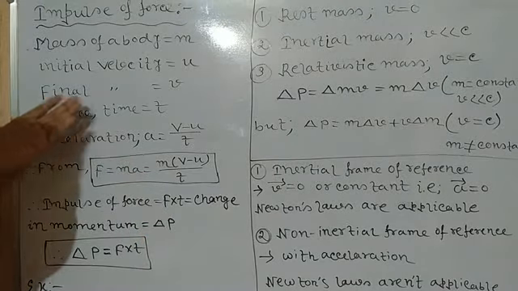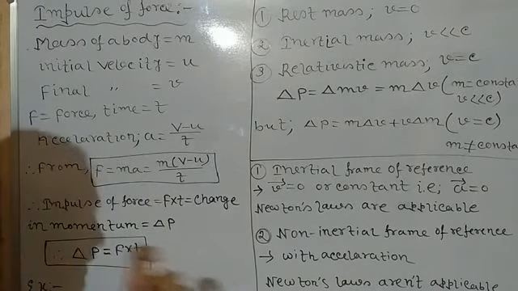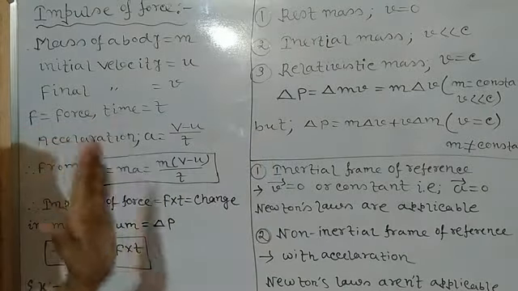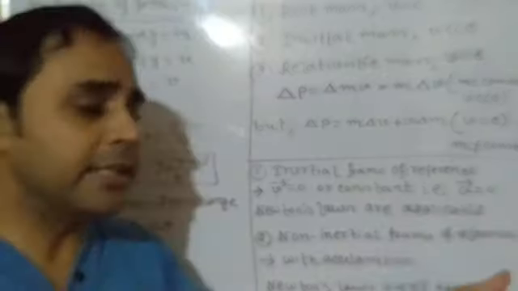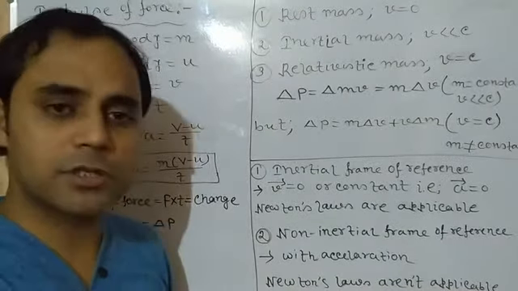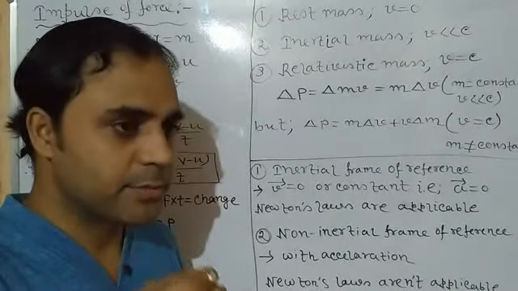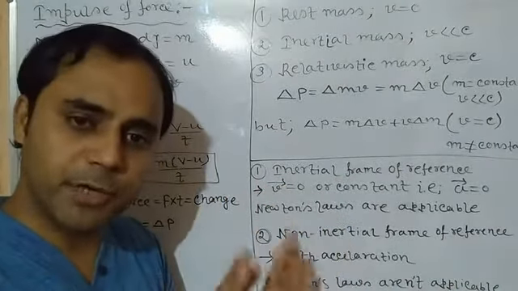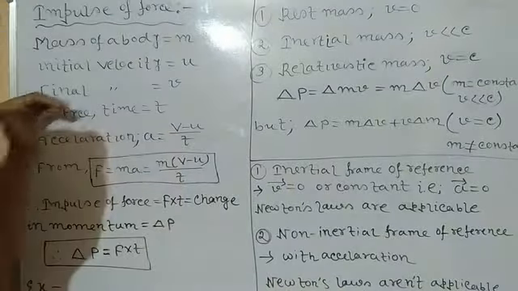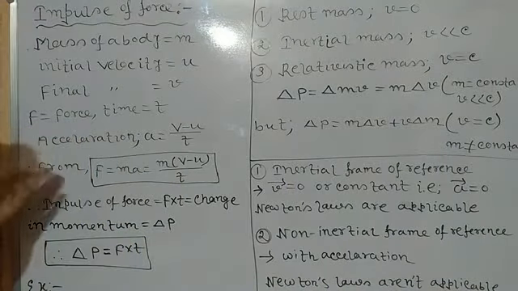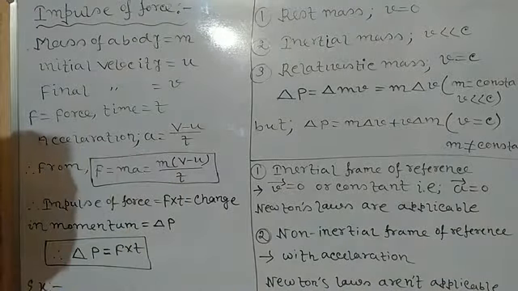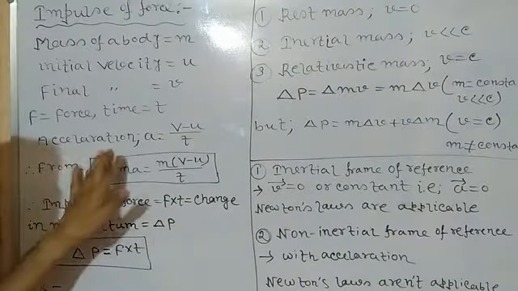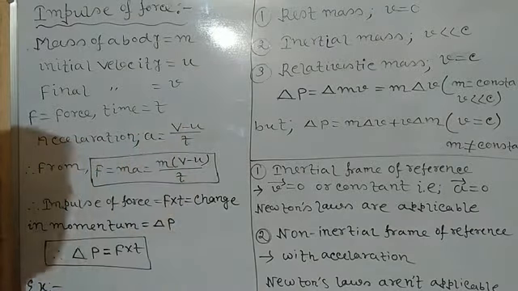and it is moving with a uniform velocity u, and its final velocity is v. A force is applied for some time t. Its velocity may increase or decrease: by applying force, its velocity may be increased, or by applying force, its velocity may be reduced. So final velocity is v. Here we will assume that by applying the force, its velocity has increased. So acceleration a is equal to (v minus u) by t, we all know that.